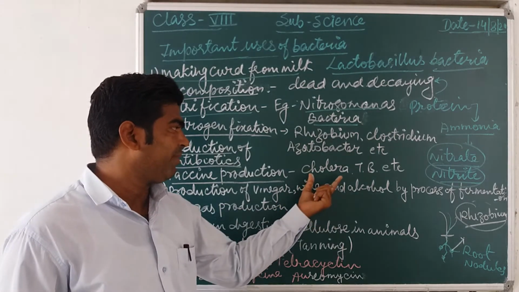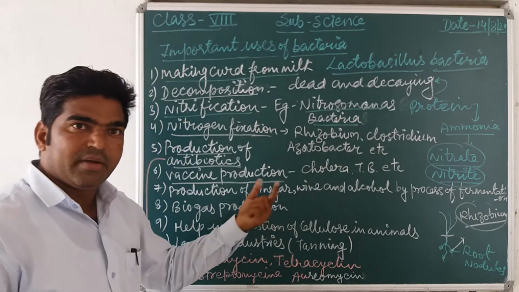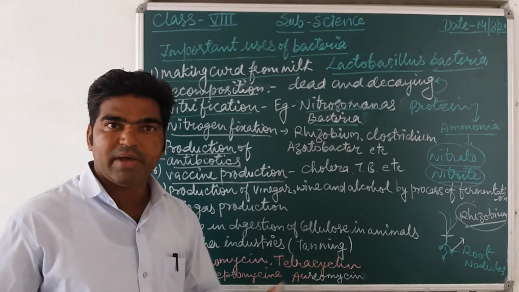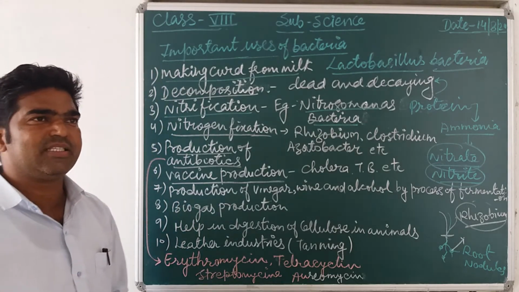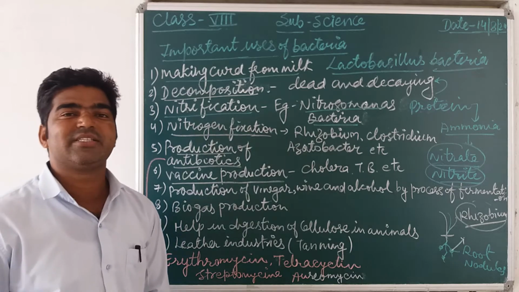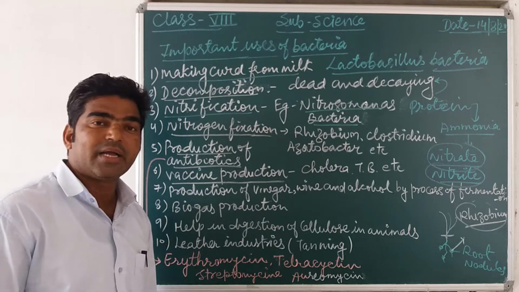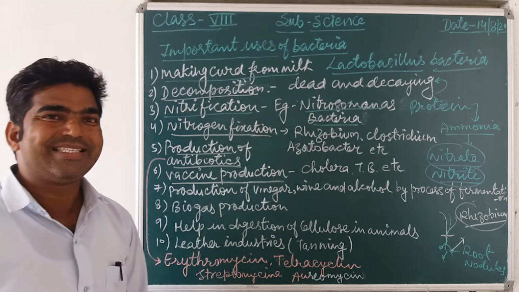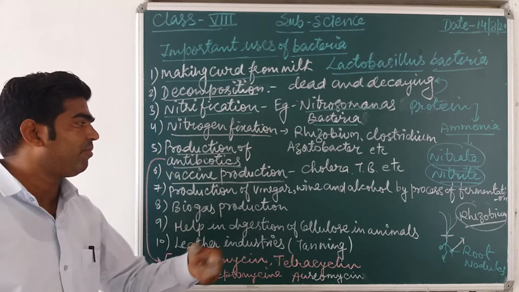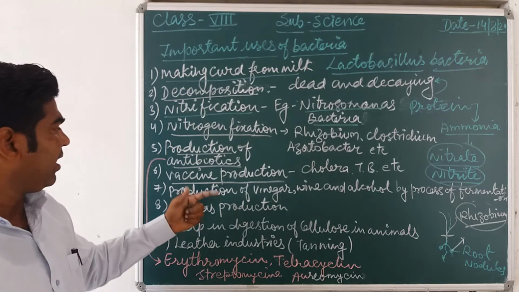For example, many vaccines are available in the market for cholera, TB and polio. Time to time the government organizes vaccination camps at the Anganwadi center or the PHC or the CHC. So bacteria also help in the production of vaccines.